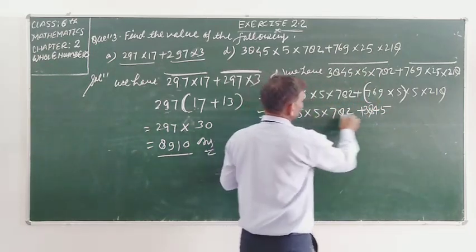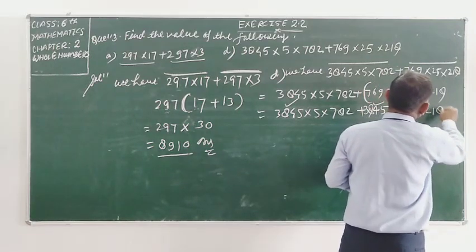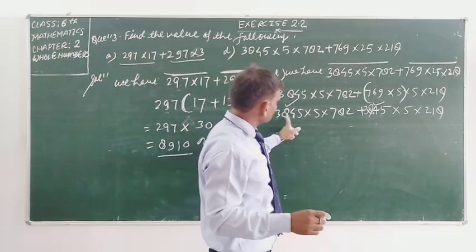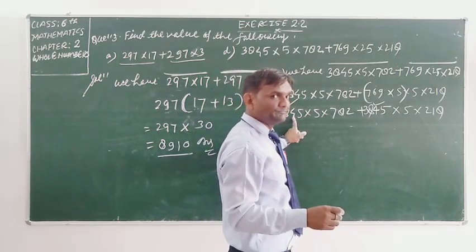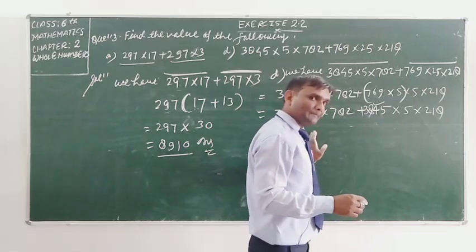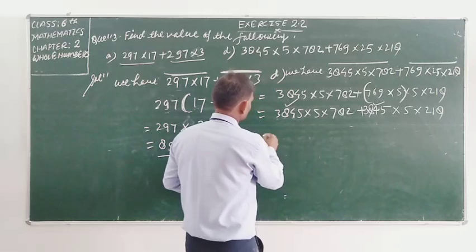Now student, you are seeing the common. The remaining number is 5 into 218, the rest as same. Now you can say that 3845 is common in both terms. What is common in both? 3845. So we can take it as common, student.